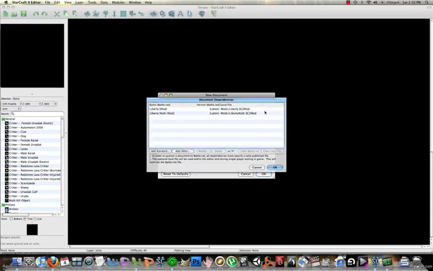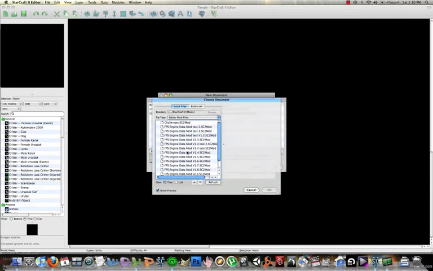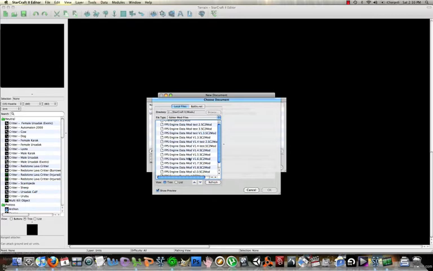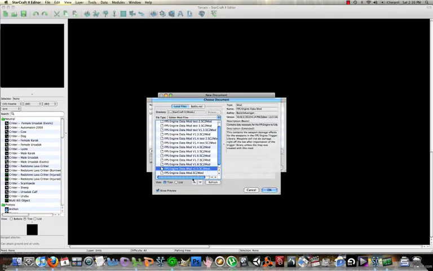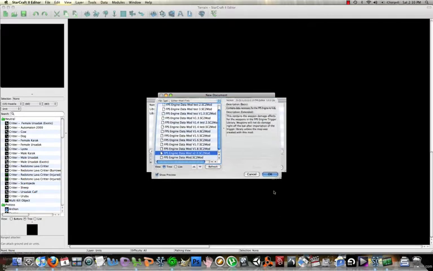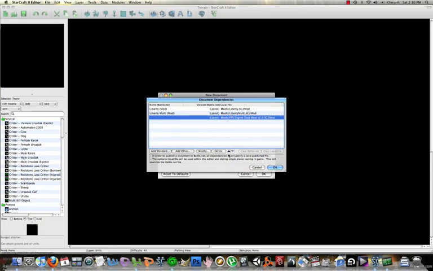So, modify these document dependencies. Add other. Okay. See right here at the bottom, FPS engine data mod. You would navigate to wherever you saved the FPS data mod file and select it. Okay, now we need to use this triangle button here, move up, to move it to the top. So it's the primary dependency for this document. And we click OK.